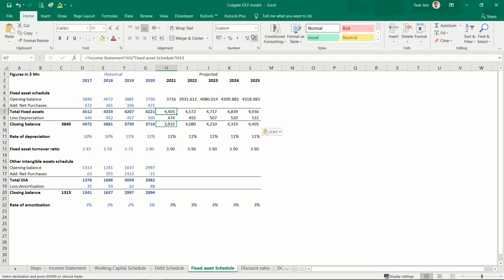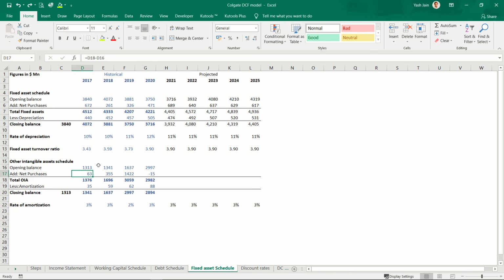So if I have 4405 worth of fixed assets at the end of the year, and in the beginning of the year I have 3716 worth of fixed assets, what must have happened? I must have purchased this minus this, copy, paste. These are the fixed assets I have purchased during the year. We can repeat the same process for the intangible asset schedule, right?